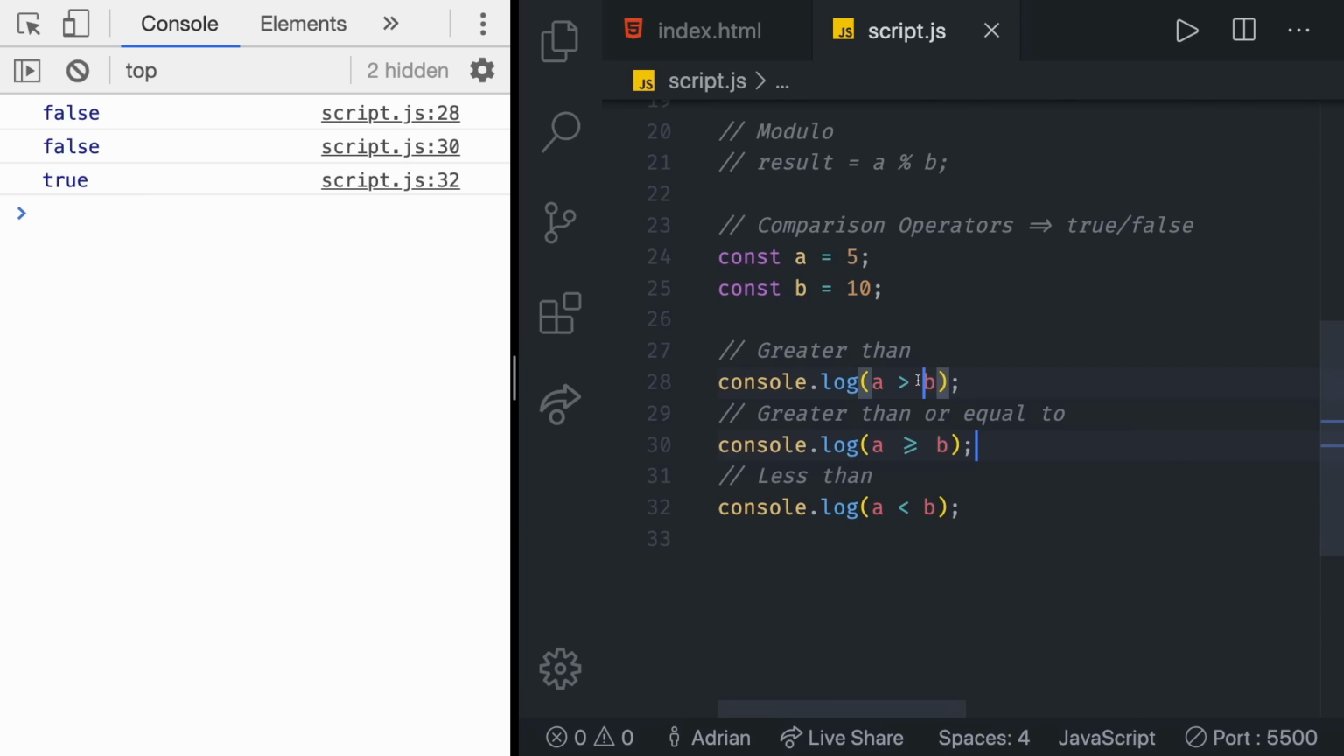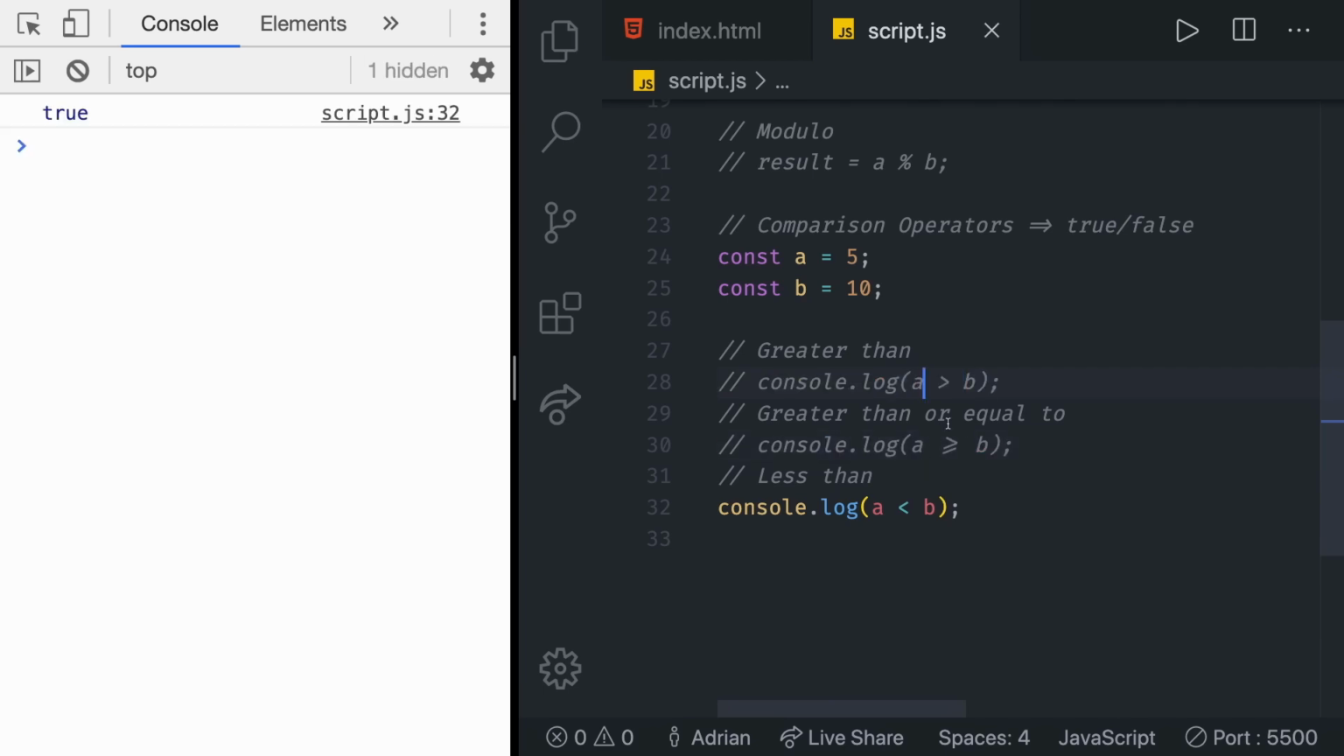But let's just comment out these console logs so they don't cause any interruptions. In here, we get only true because 5 is indeed less than 10. That's it. Let's also comment that one. And let's do less than or equal to. So what do you think? How are we going to do that?